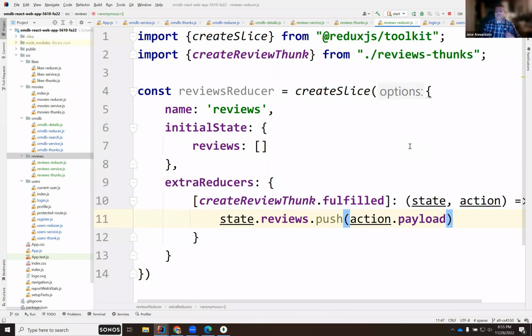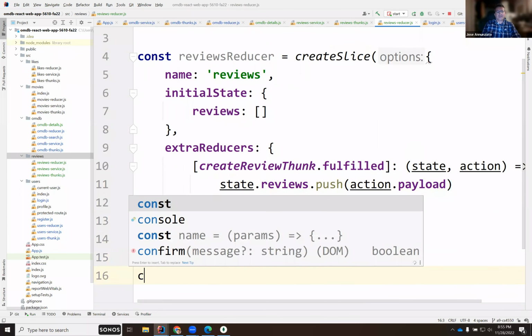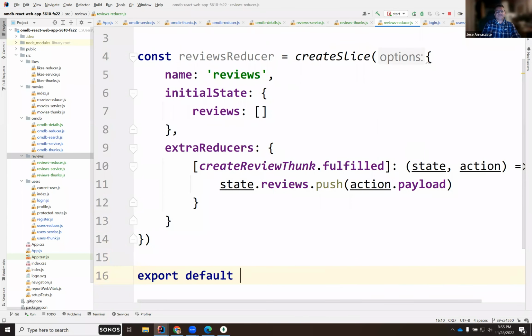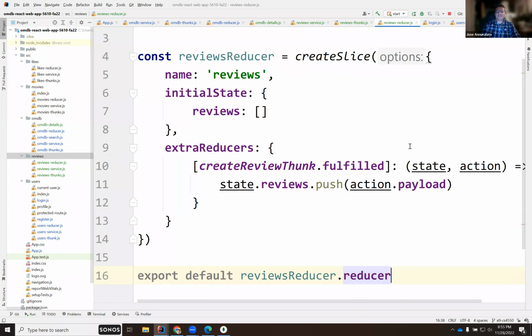All right. Okay. So we have that reducer. I'm going to export this. I'm going to say export default reviewReducer.actions.reducer. Okay.